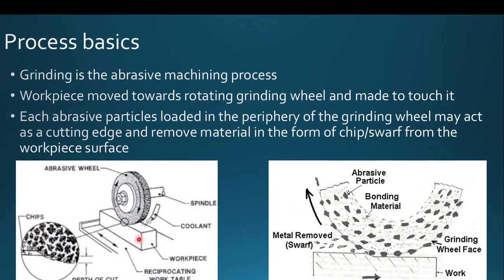This is actually the concept diagram. This is your workpiece and this is your grinding wheel. Due to the presence of the highly sharp abrasive particles embedded in the surface of the grinding wheel, you are going to remove the material from the workpiece. So this is the micro level image, and due to the presence of the bonding material only, the abrasive particles are stuck to the grinding wheel.